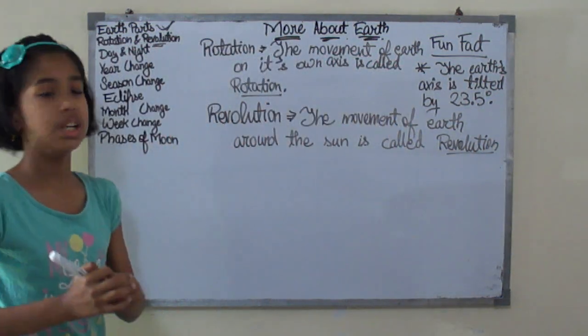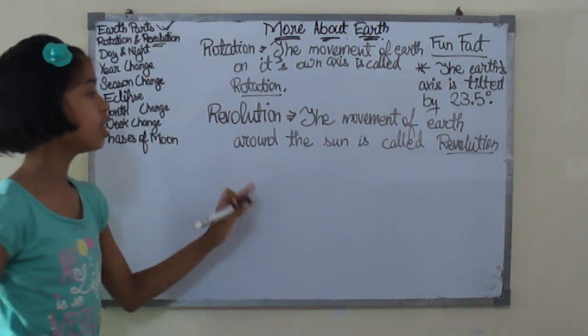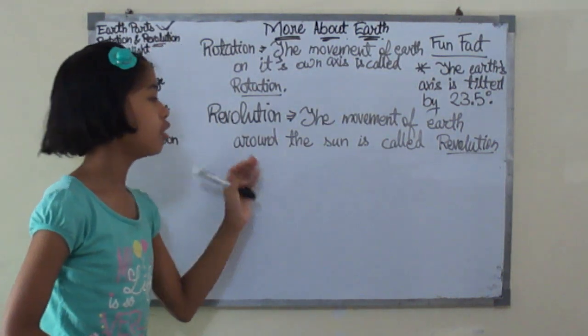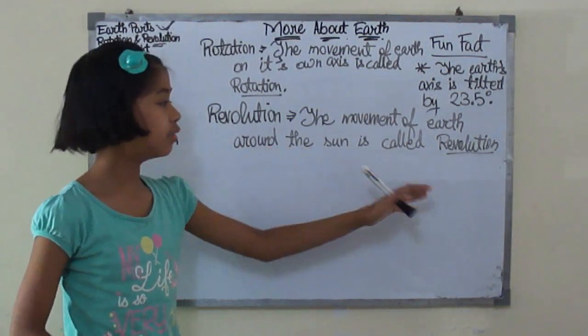So this is the definition of revolution. The movement of the Earth around the Sun is called revolution.